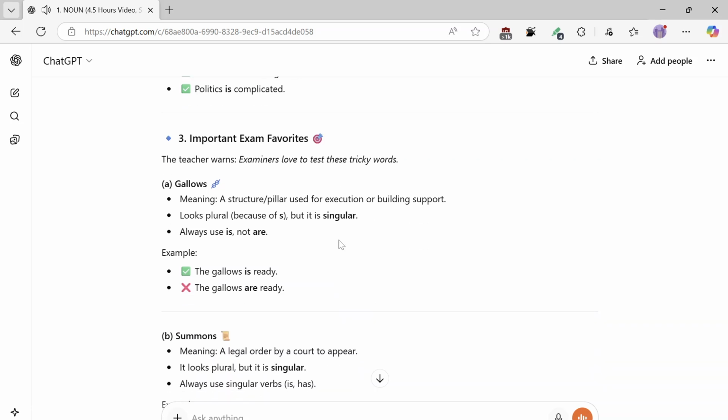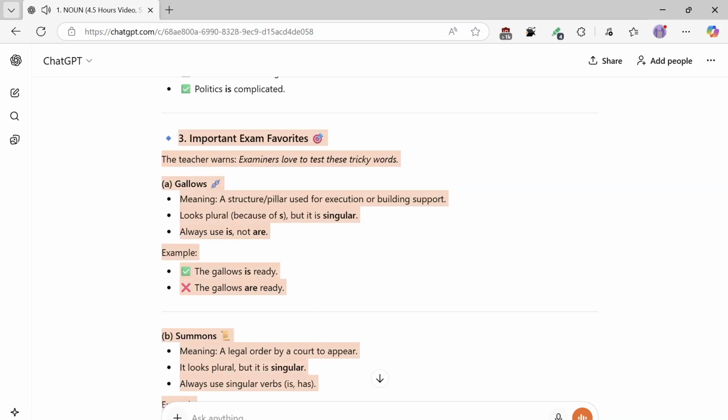3. Important exam favorites. The teacher warns, examiners love to test these tricky words. A. Gallows, meaning a structure, pillar used for execution or building support. Looks plural because of S, but it is singular. Always use is, not are. Example: The gallows is ready. Not: The gallows are ready.